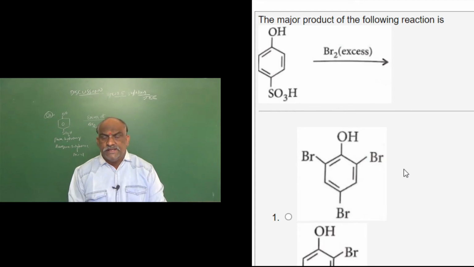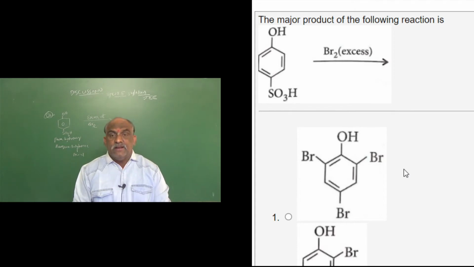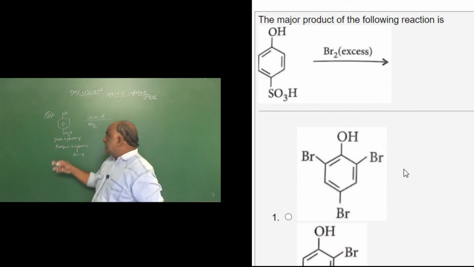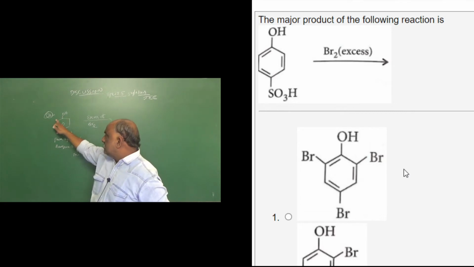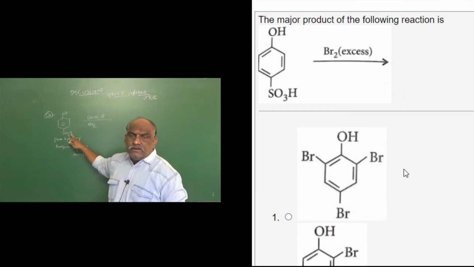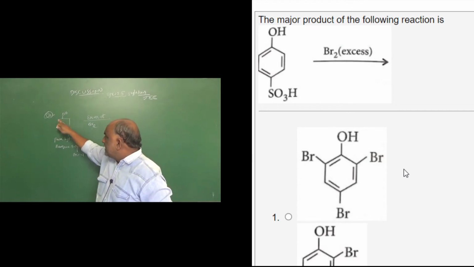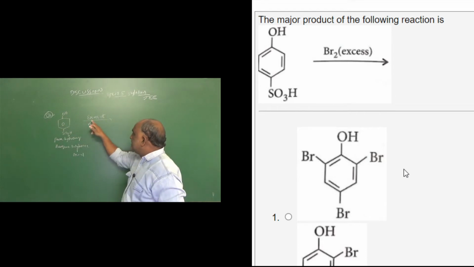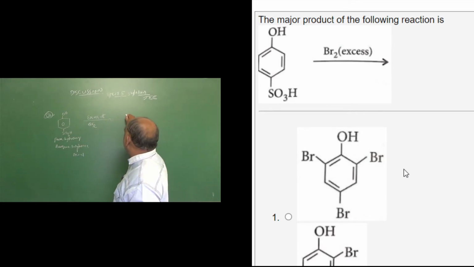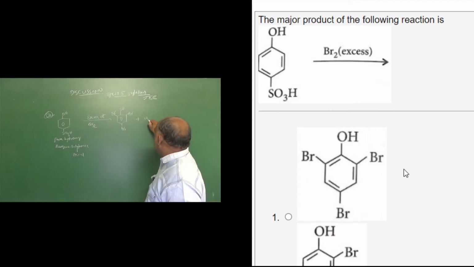Ortho position bromination takes place, para position bromination takes place, and if it is excess, all three positions. Here there are two ortho positions, but here para is blocked with the sulfonic group. Once you observe, para is blocked, and the ortho positions are vacant. So when excess bromine reacts with that compound, we get bromine plus SO3 evolved.